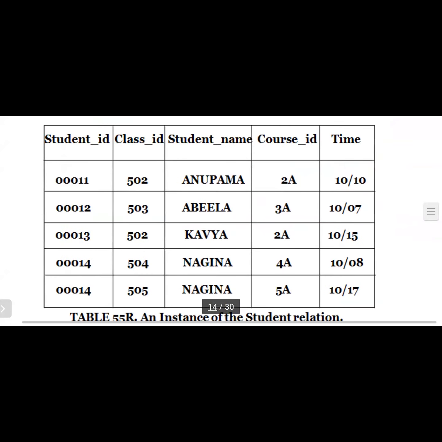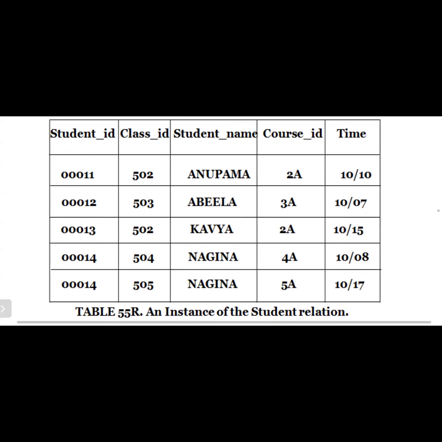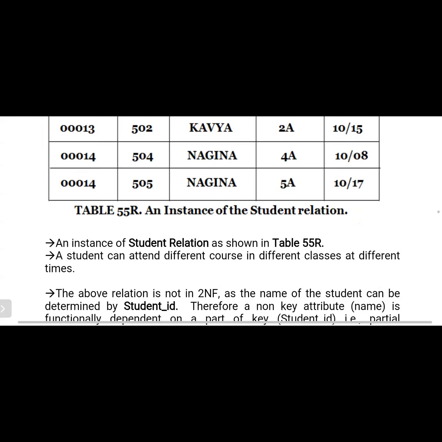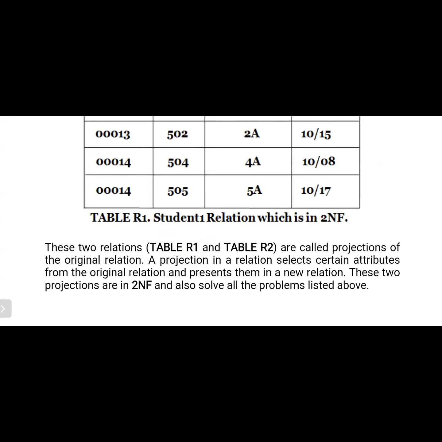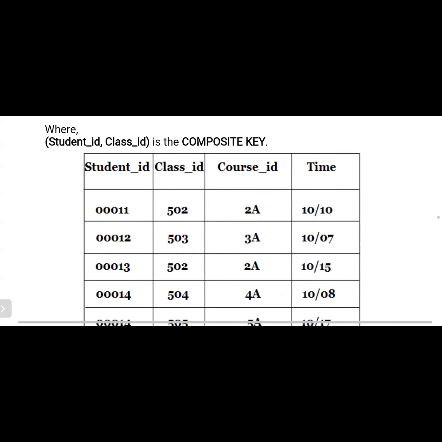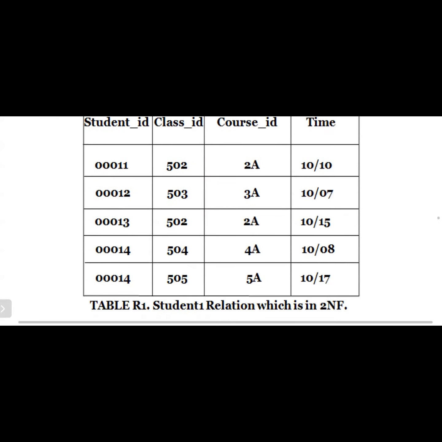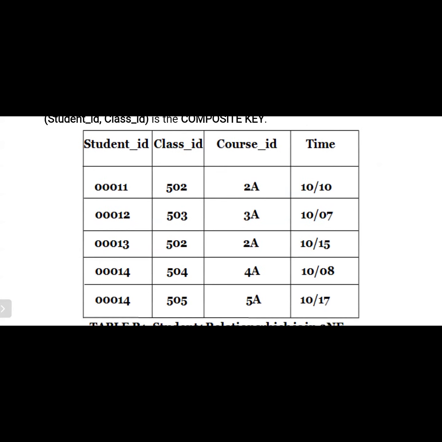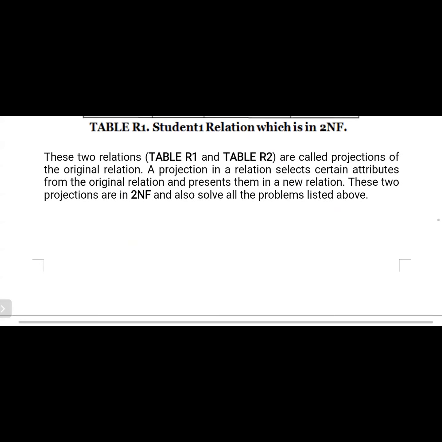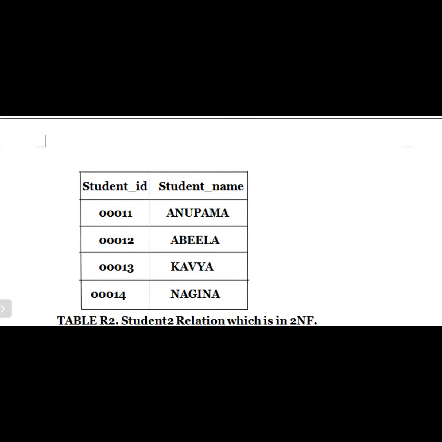By using student ID, we are able to find out the student name. By using student ID, we can find out the course ID. By using student ID, we are able to find out the time also. So then how can we divide this into two tables? Student ID, class ID, course ID, time: that is one table. In another table, student ID and student name.